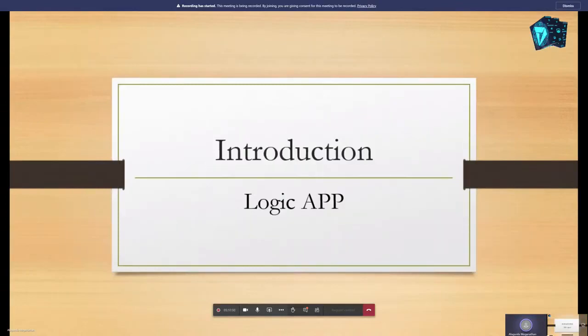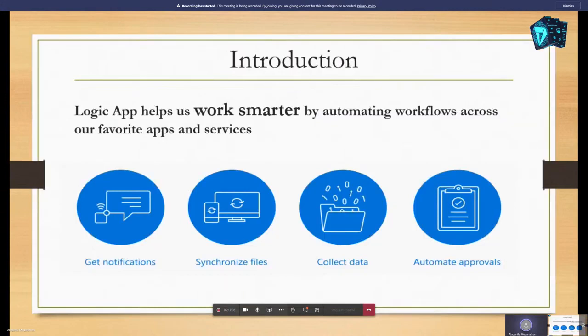As I said before, we start with the introduction of Logic Apps. Logic Apps help us work smarter by automating workflows across our favorite apps and services. Logic App is a cloud-based service. It allows us to react to an event in one service and do something with the data from that event in another service. We have a number of services, so we have to connect those services and enjoy their benefit.